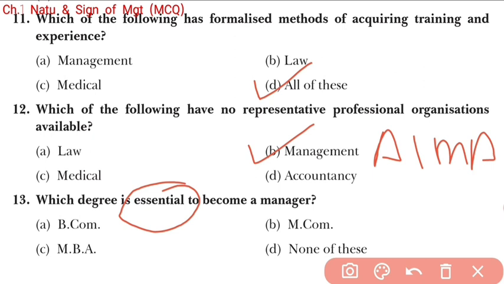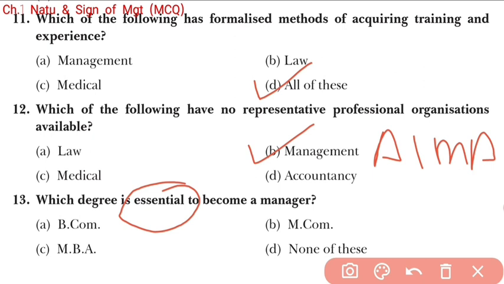The question I want to ask is, which degree is compulsorily required for a person to become a manager? So students, we know that no degree is required for a person to become a manager. It means on the basis of knowledge a person can become a manager.